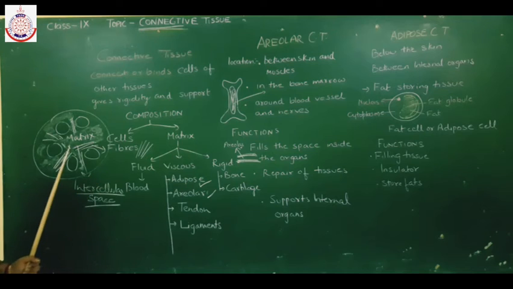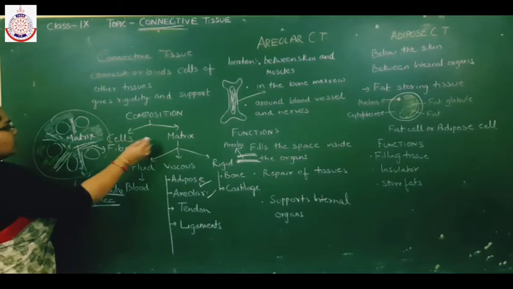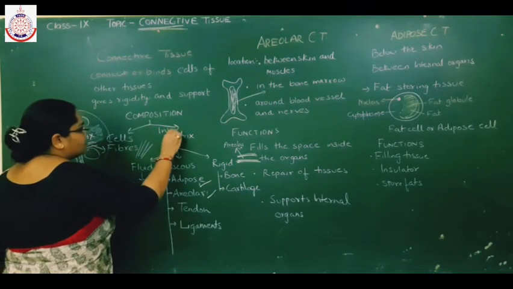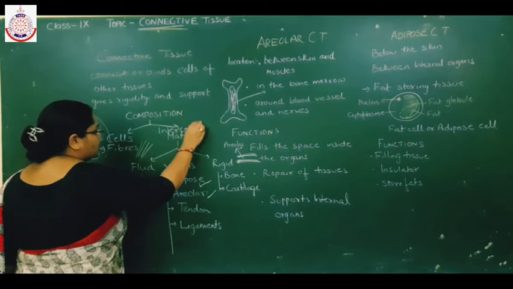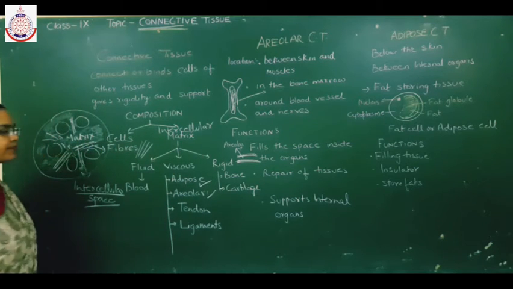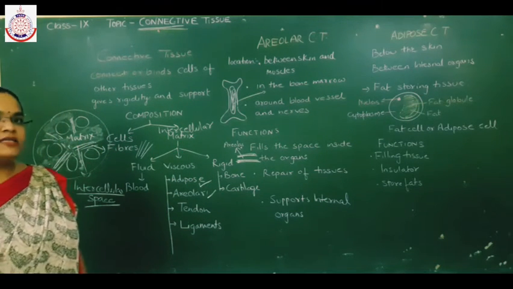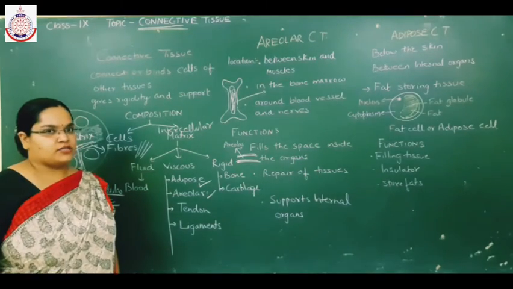The space present between the cells of connective tissue is known as intercellular space, and the matrix present between the cells is known as intercellular matrix. Now, the matrix is of different nature.